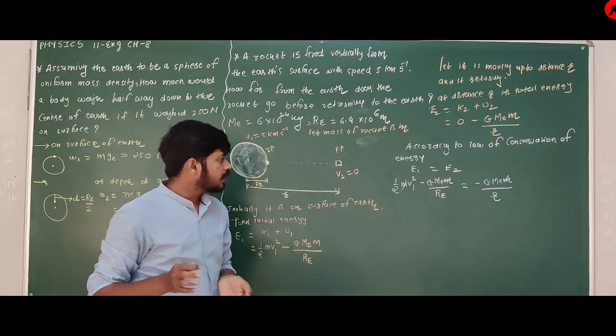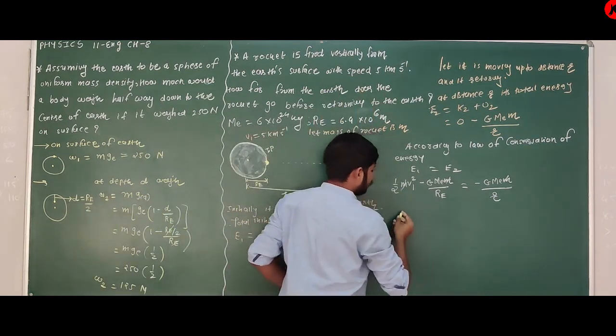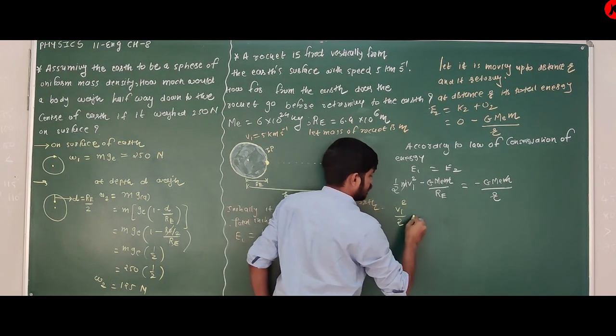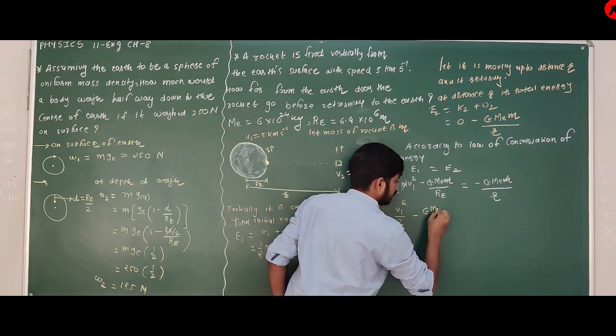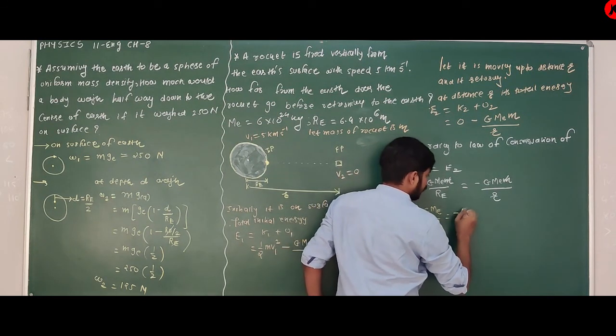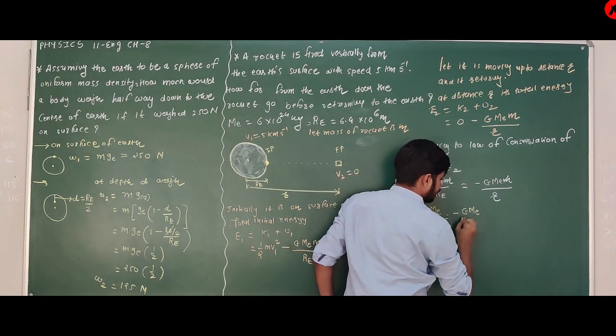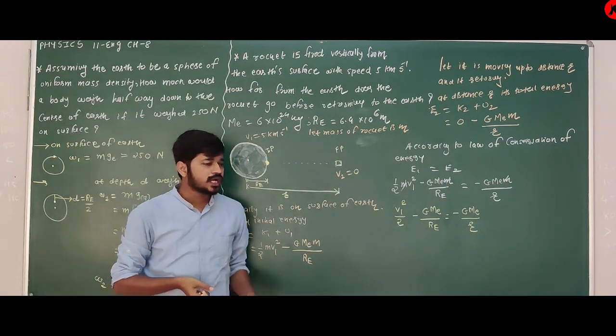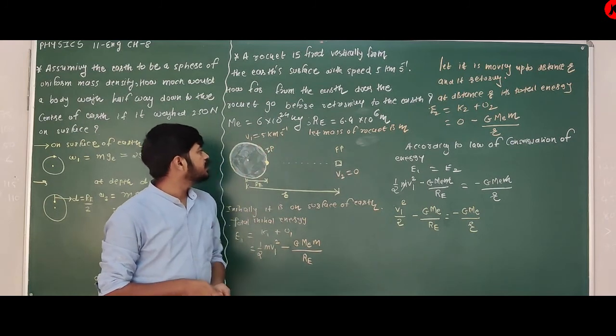So now, how to find this? It is v1 square by 2 minus G ME upon RE is equal to minus G ME upon r. v1 is 5 km per second.